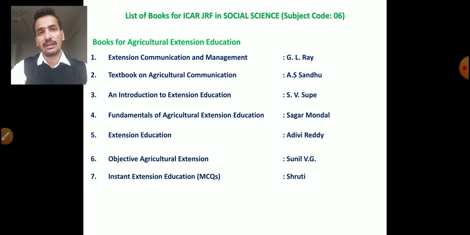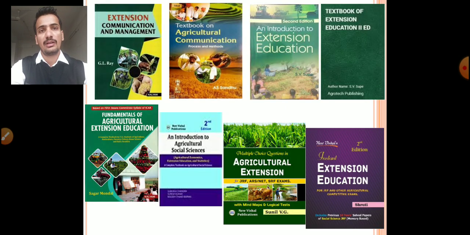Then after reading all these theoretical books, you can read Objective Agriculture Extension by Sunil Viji, and Instant Extension Education by Shruti. It is a must to read the book of extension education by Shruti. Okay. Now how to start, or from which book you have to start the study of extension education?